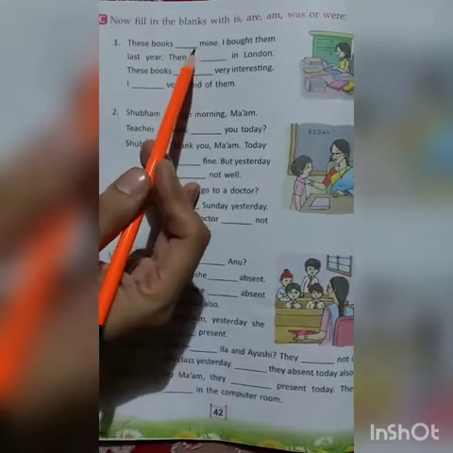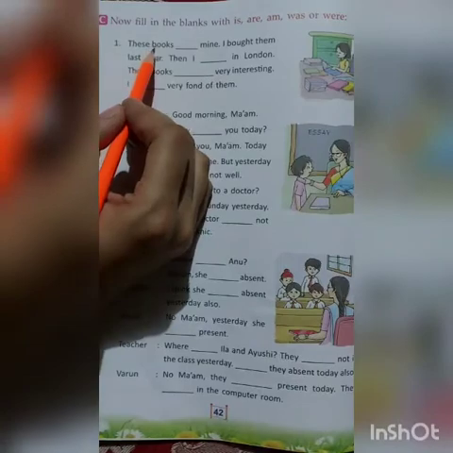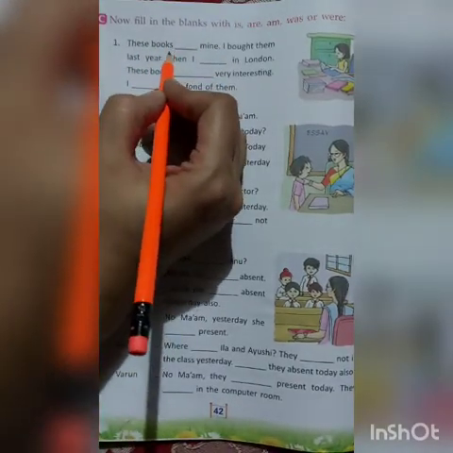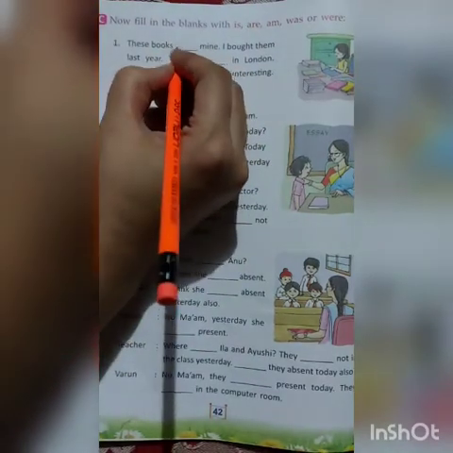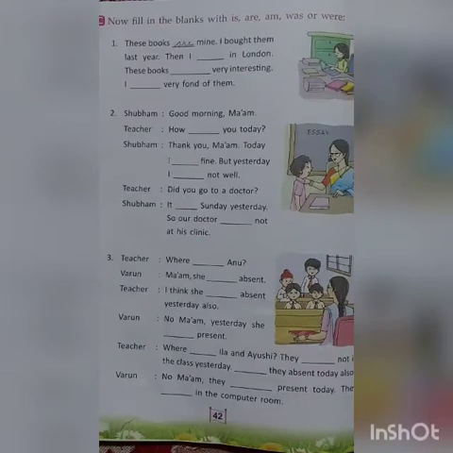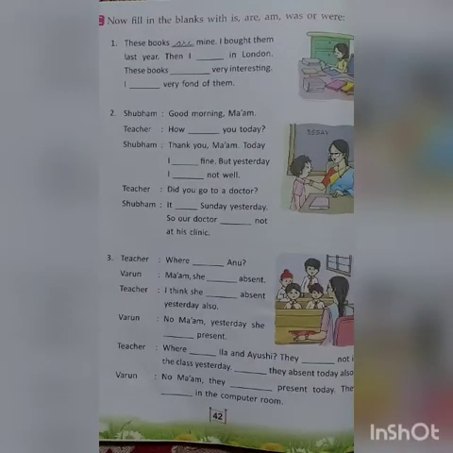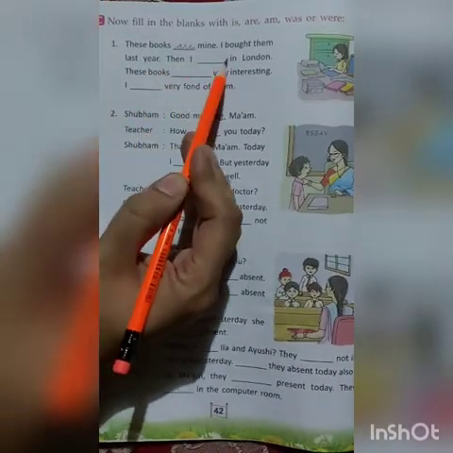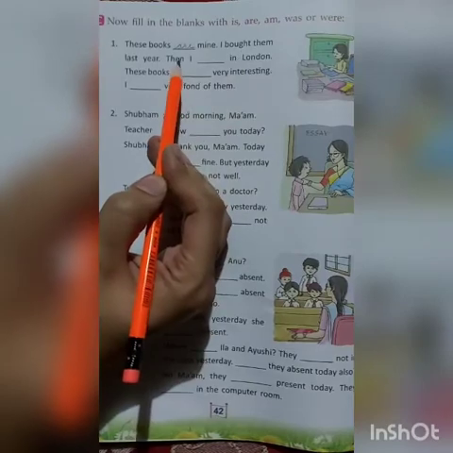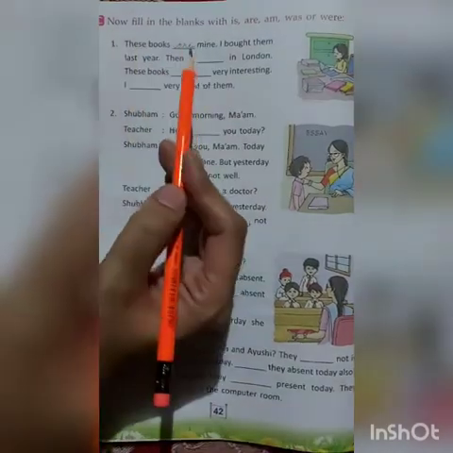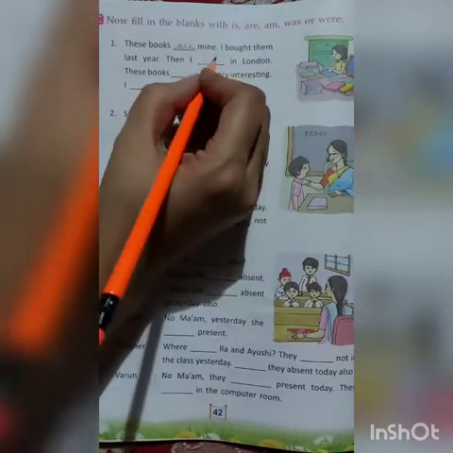These books dash mine. Now, books meaning more than one. So we'll say these books are mine. Okay? We are talking about the present here. These books are mine. I bought them last year. Then I dash in London. Now we are saying that then, at that time, I dash in London.